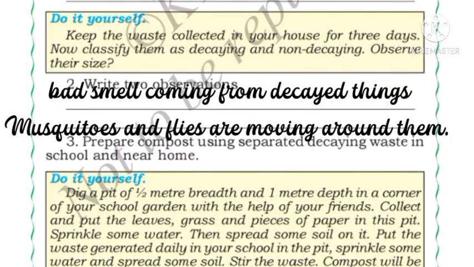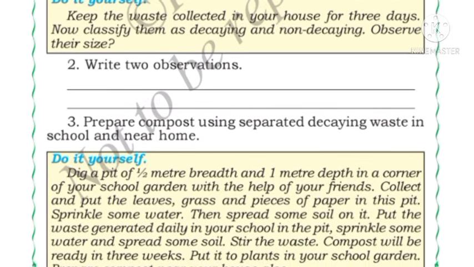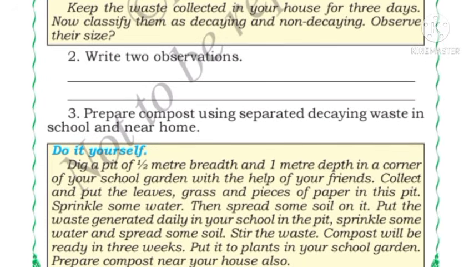Bad smell comes from decayed things, and we can observe mosquitoes and flies on the decayed things, right? Yes. Now prepare compost using separated decaying waste in school and near home.